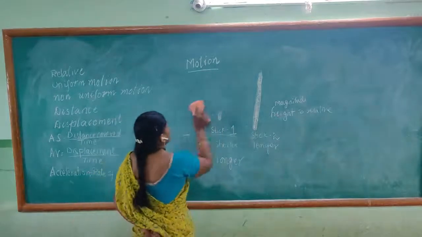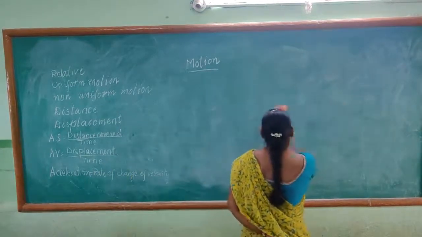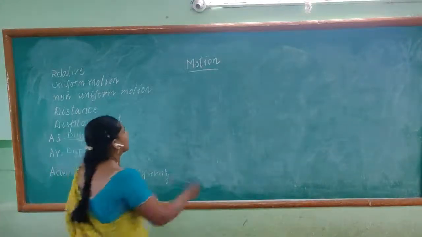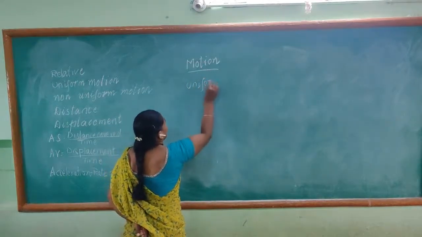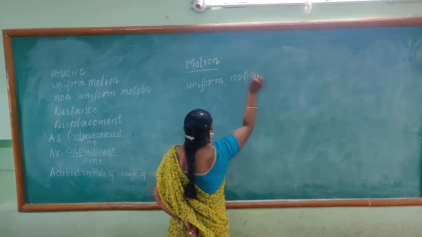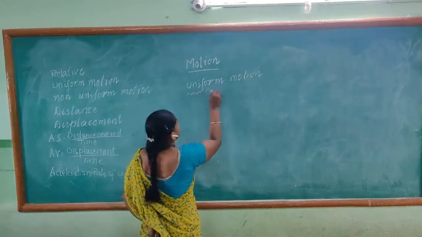Now let us go for the next concept. Uniform motion. What is uniform motion?